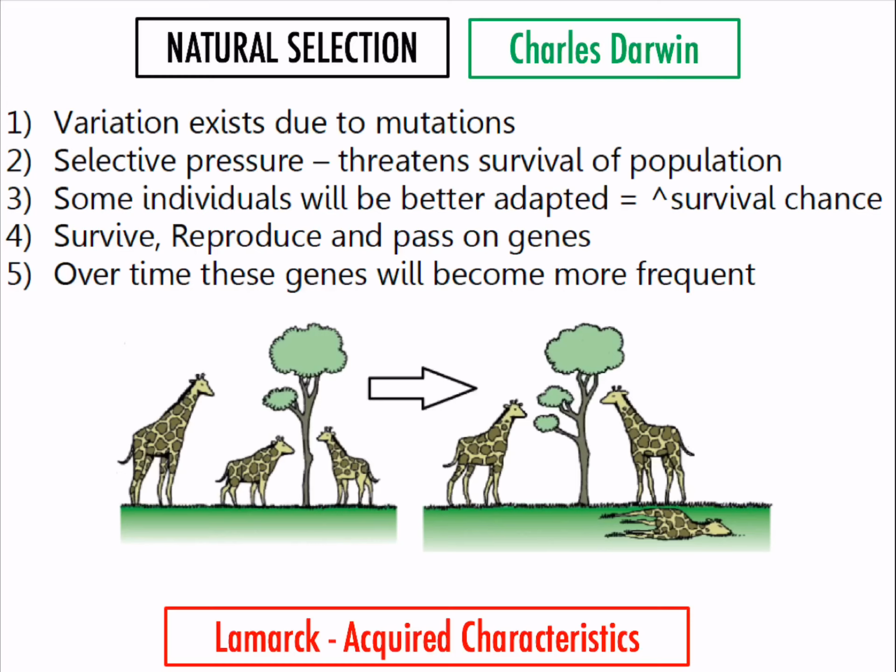Okay. Now, on a side note, Lamarck was another scientist, and he proposed the idea of acquired characteristics. So, for example, let's say a person goes to the gym, they work out and get really big biceps, etc. Does it mean that their kid is going to also have big biceps? No. So that's Lamarck's proposal of acquired characteristics. So we know that's not correct.